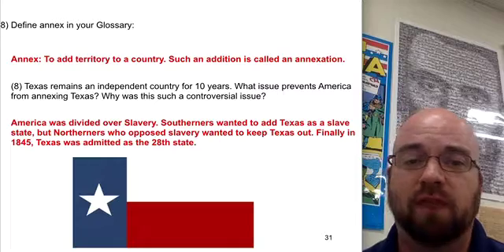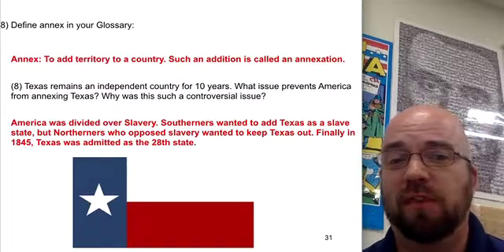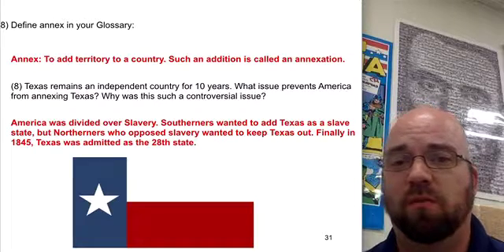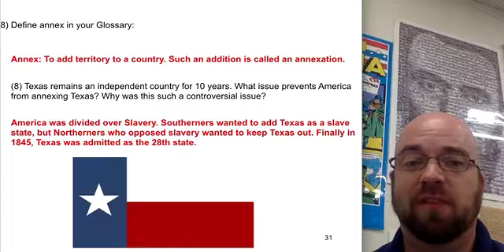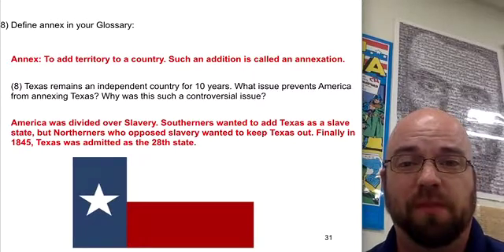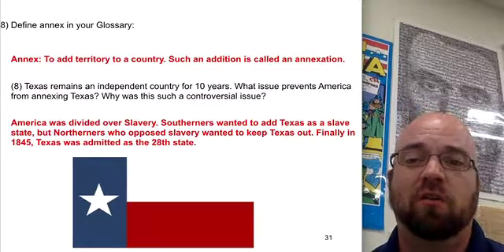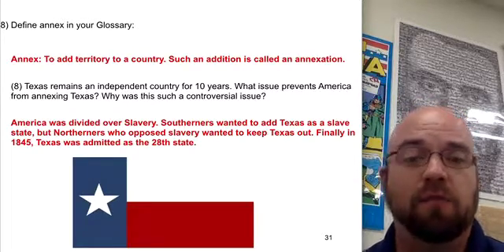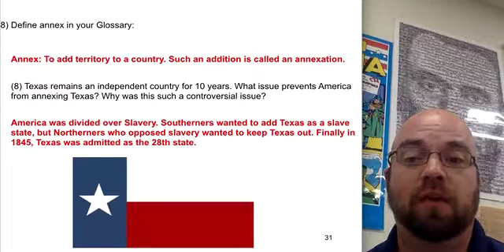There was kind of this desire to keep a balance between the number of states that had slavery. So there's an equal number of slave states as there were states that outlawed slavery in the United States. And because Texas happened so quickly, there wasn't a free state ready to balance out this adding on of Texas as a slave state. So it takes until about 1845 for Texas to finally be admitted as the 28th state.